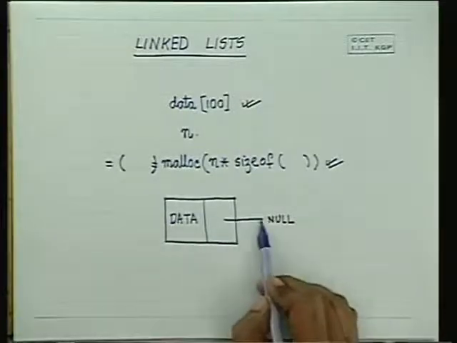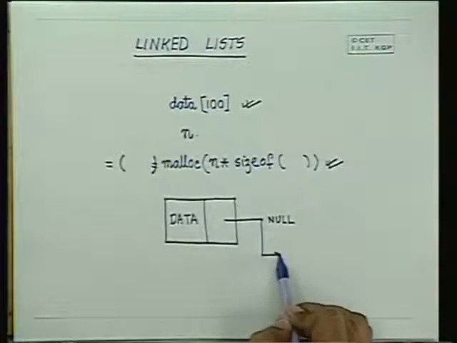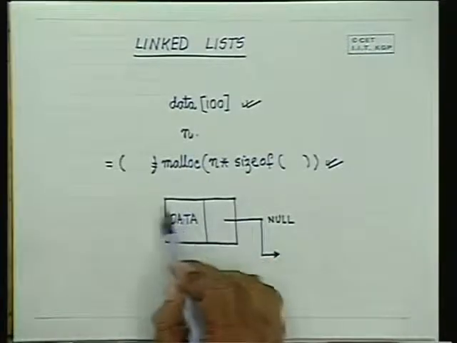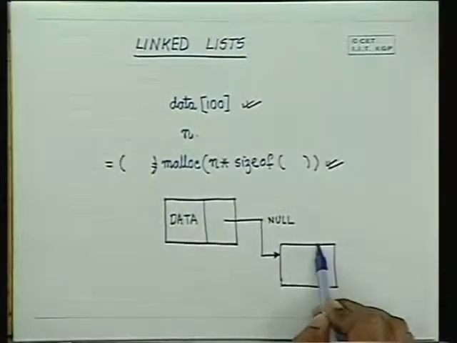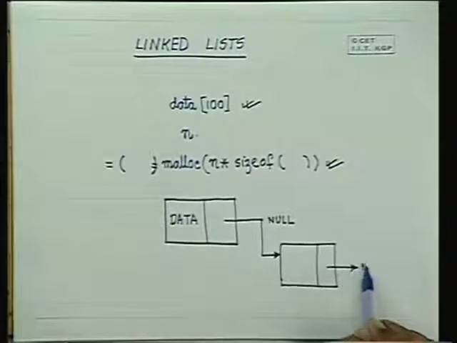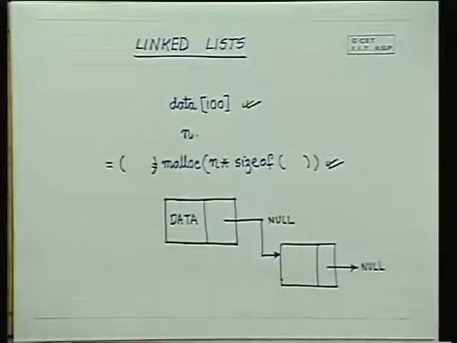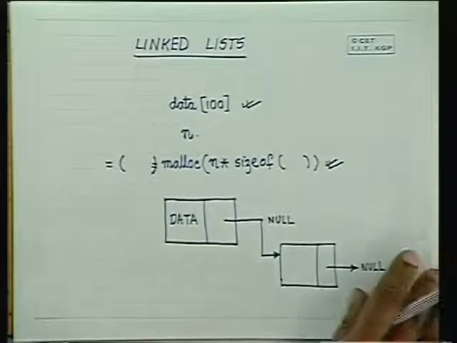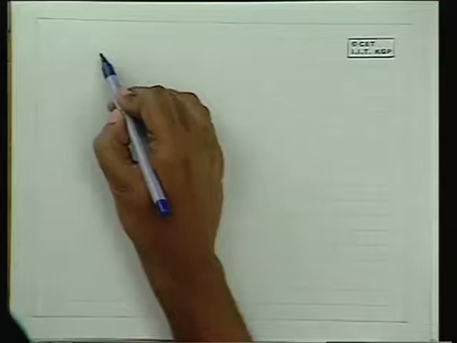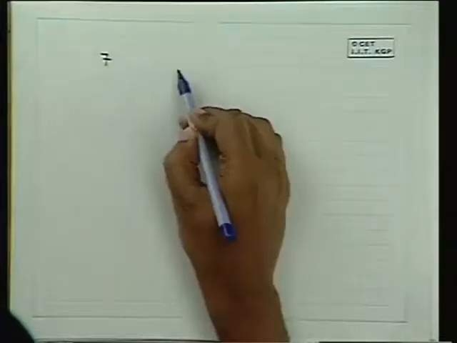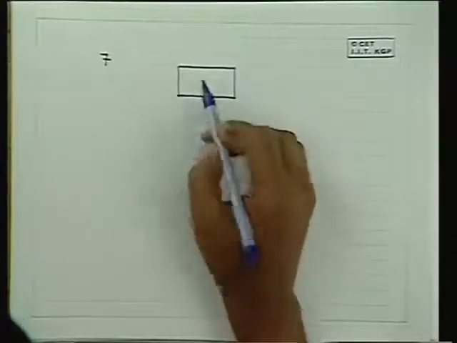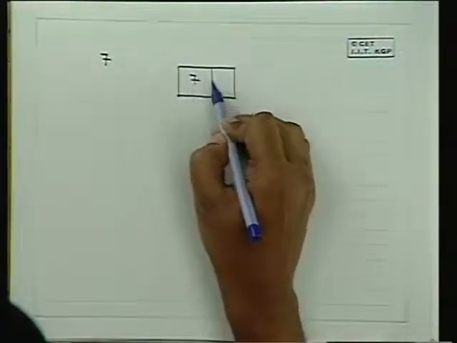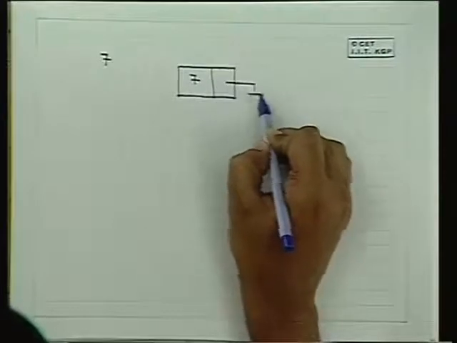If there is another data, then the other part will be linked to a block which is exactly like this. So once we are able to design such a structure, suppose we read in the first number 7, then we will dynamically allocate a structure like this, put the data value 7 and put this to be null.